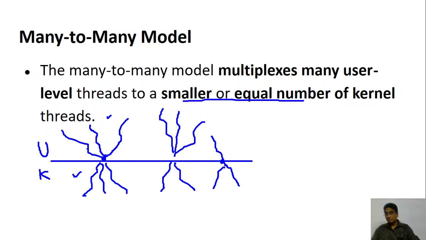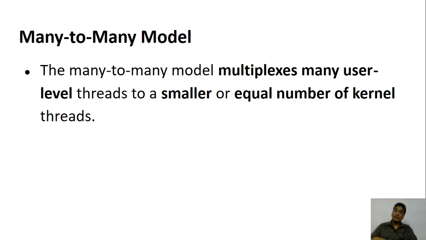Remember that. In this case, you have 3 user level threads connected to 3 kernel level threads, so they are equal. In the other case, you have 3 user level threads connected to 2 kernel level threads. So here the kernel side is smaller, but you can achieve that.